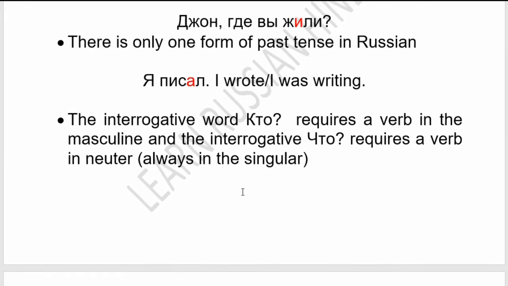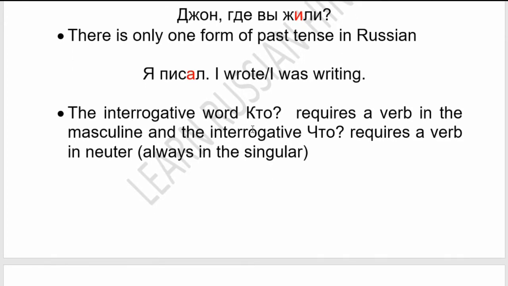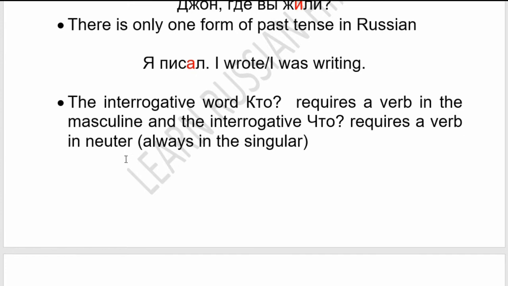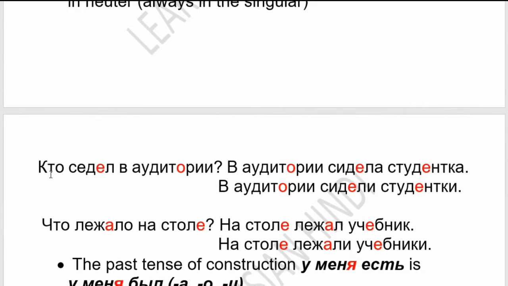Now another rule: the interrogative word kto requires a verb in the masculine, and the interrogative chto requires a verb in the neuter, always in the singular. So for example, we can see: Kto sidel v auditorii? Who was sitting in the auditorium? The answer may be for singular number or for plural number.